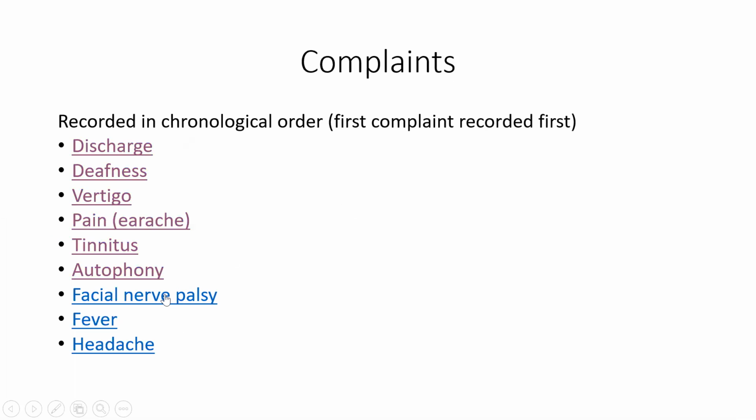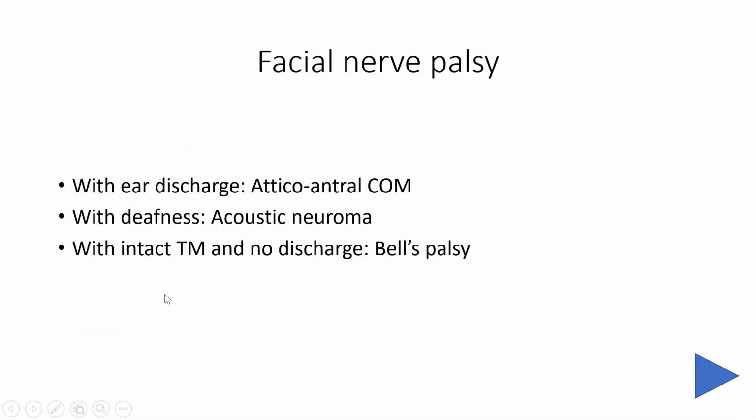Then facial nerve palsy. So patients can present directly with the facial nerve palsy, and if the patient comes with a facial nerve paralysis or palsy and he is having ear discharge, then we should suspect that the patient is having atticoantral type of chronic otitis media, in which the cholesteatoma or the disease has eroded the fallopian canal, and that is the cause of facial nerve palsy. Then if facial nerve palsy is present along with deafness, then we should suspect acoustic neuroma, because acoustic neuroma initially starts with the eighth nerve and then it also involves the seventh nerve.